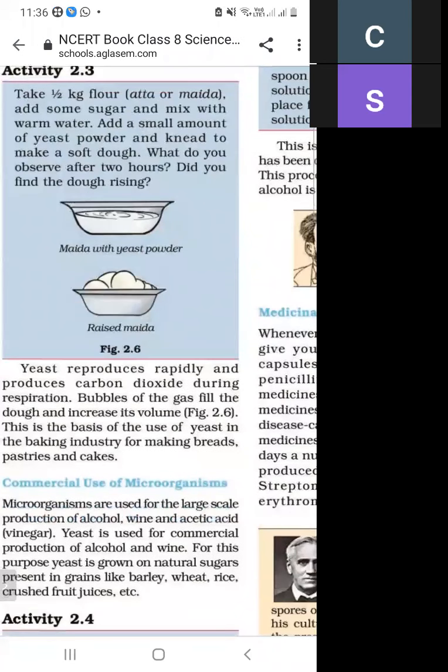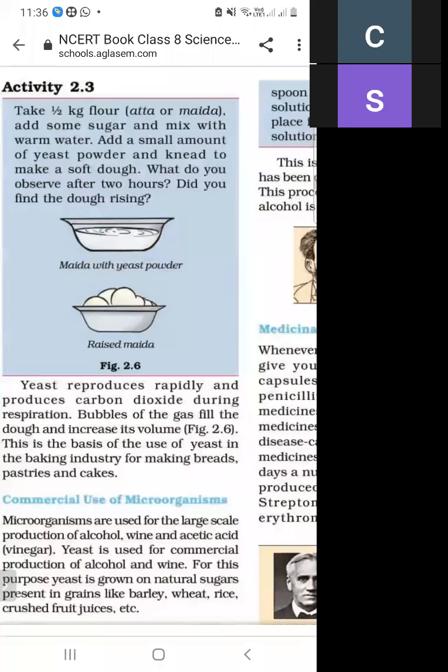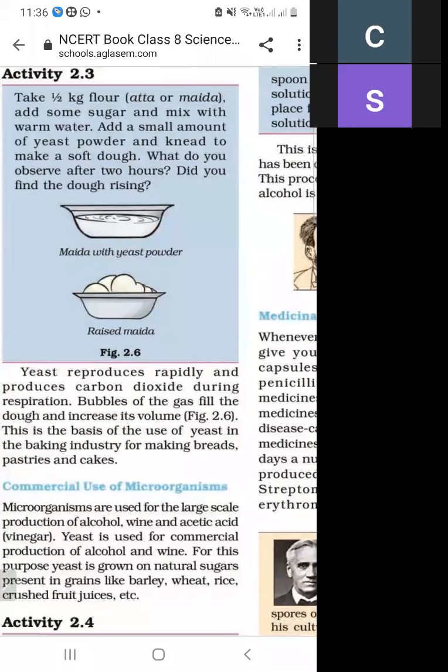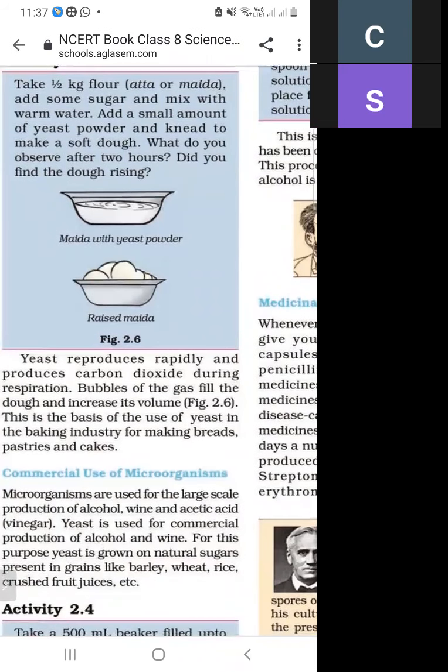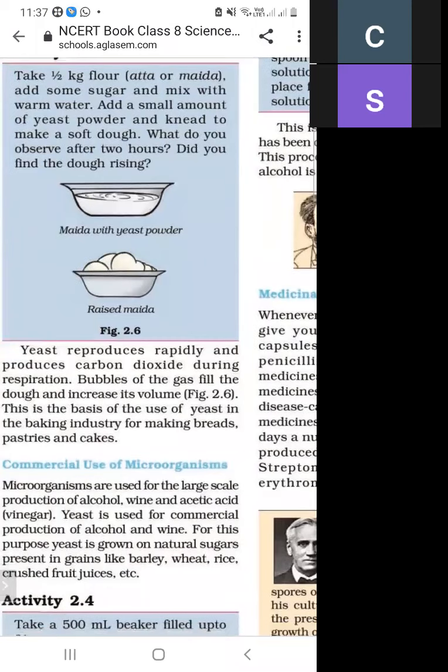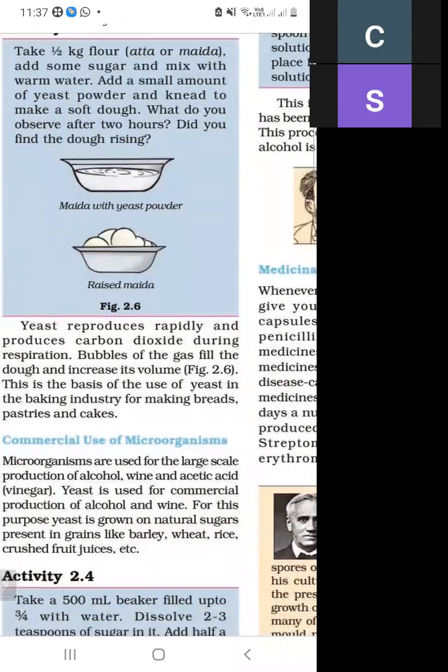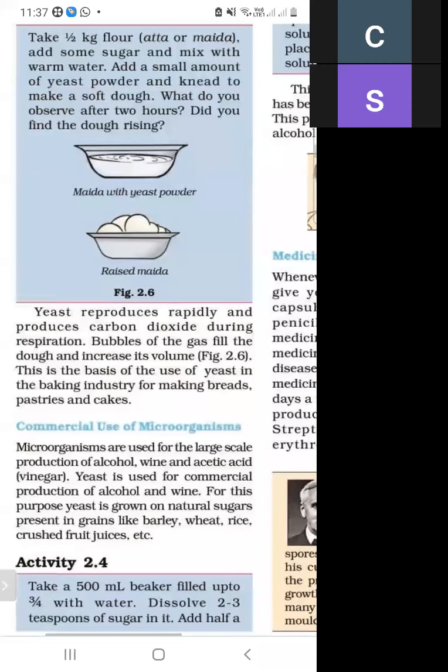We take half a gram of flour, add some sugar, and mix with warm water, as shown in the figure. After mixing, we add a small amount of yeast powder and make a soft dough. What will we observe after 2 hours? Do you find the dough rising? Yeast multiplies rapidly and produces carbon dioxide during respiration.